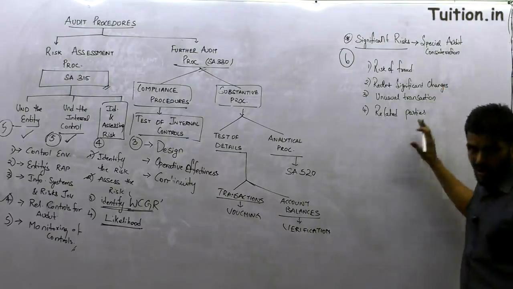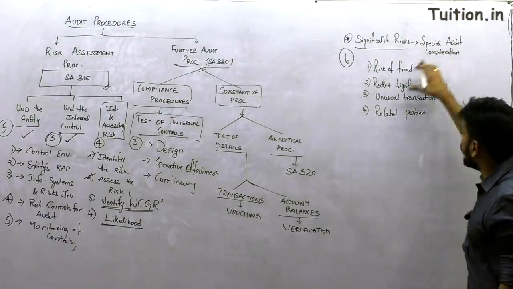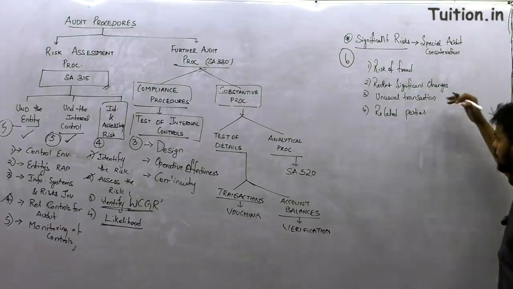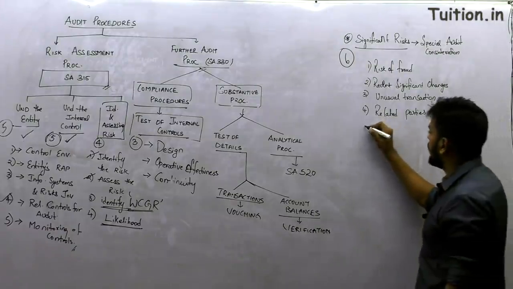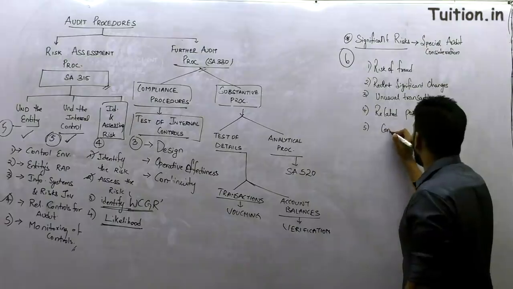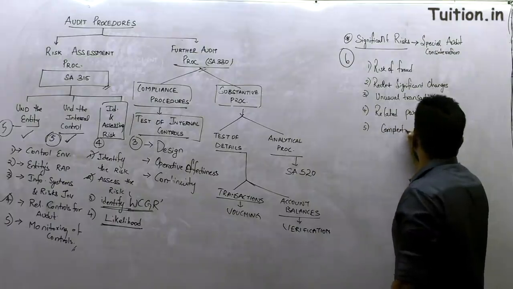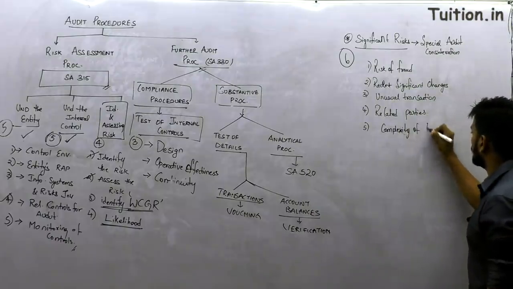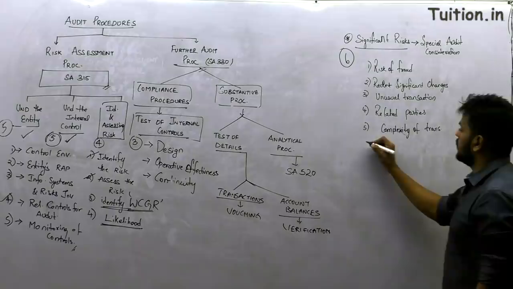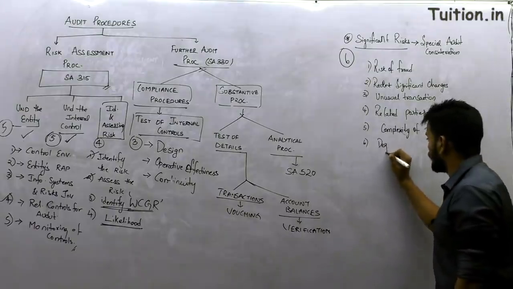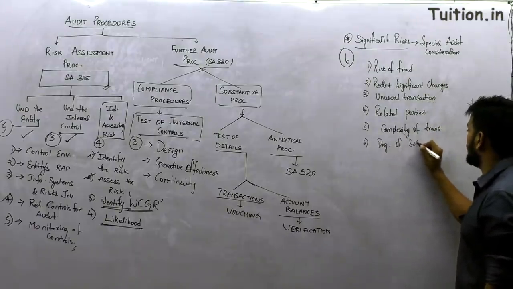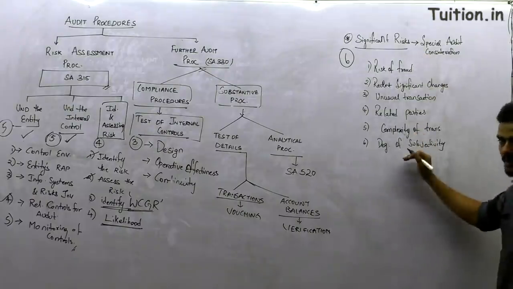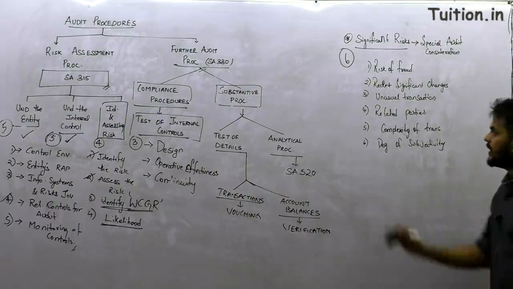I'm not saying these are all wrong, I'm just saying they are all significant risks. They all require special audit consideration. Risk of fraud, recent significant changes in the conditions, unusual transactions, related parties, and then complex transactions, where the complexity of transactions is involved, and most importantly where the degree of subjectivity is high. So you might wish to underline all these 6 points right now because you have 315 in front of you.